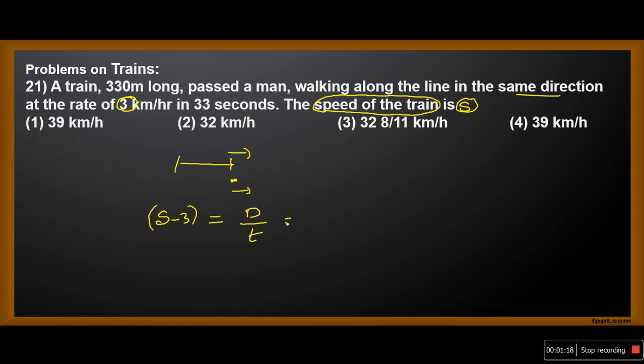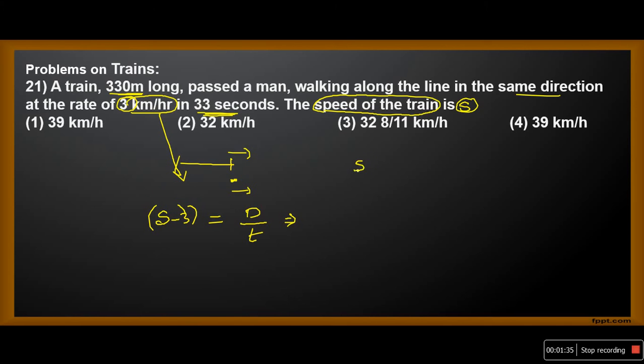Now let us substitute the values. Observe carefully. The speed 3 is given in kilometers per hour, but the distance is given in meters and time in seconds. So we have to convert this into meters per second.